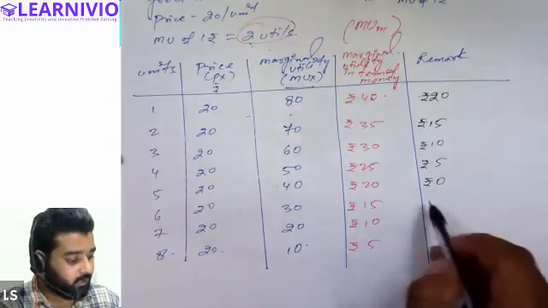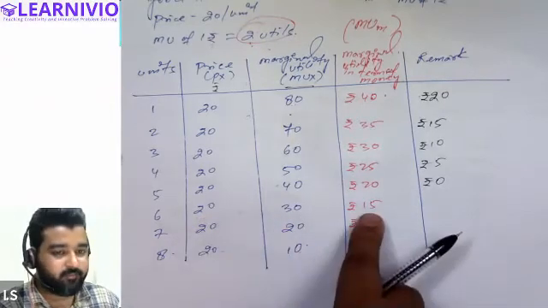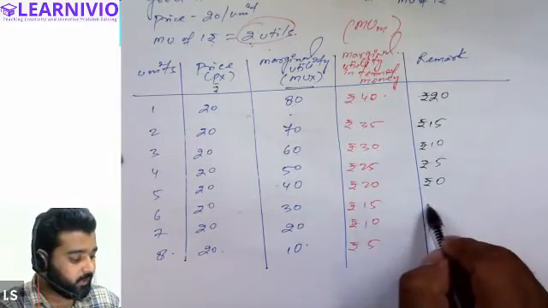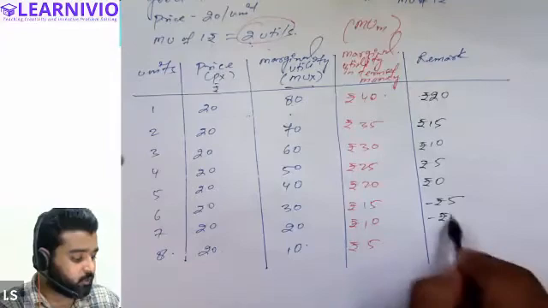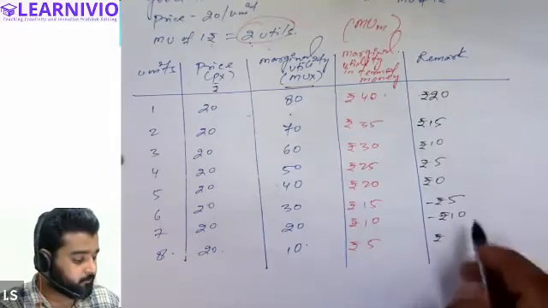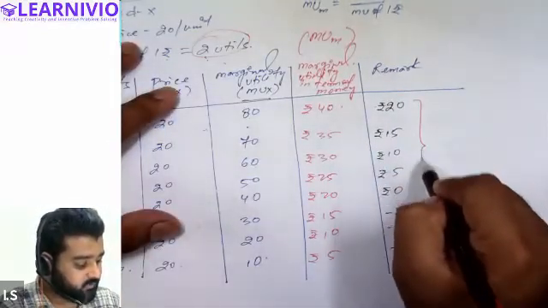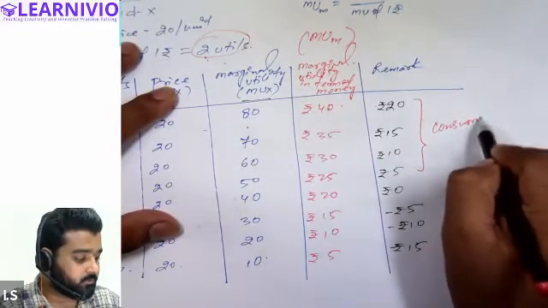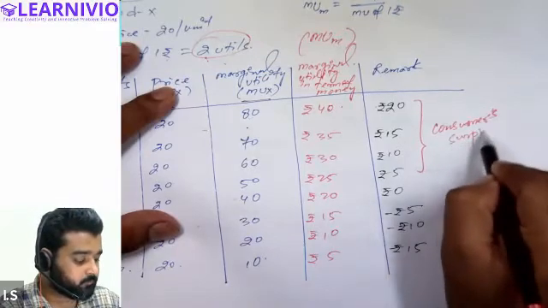And in this case, no profit, no loss. All right. Now, after this, he will be spending 20. He'll only be getting 15 utils of satisfaction. So in this case, he's going to have a loss of 5 rupees. In this case, a loss of 10 rupees. In this case, a loss of 15 rupees. So tell me, all of this indicates what? This will indicate consumer surplus. This is called consumer surplus.